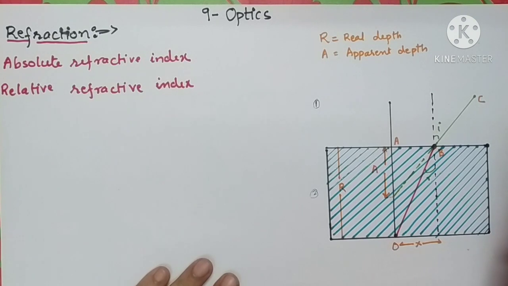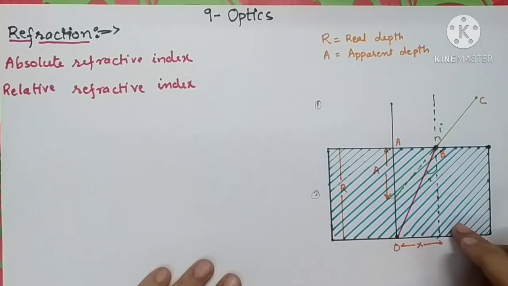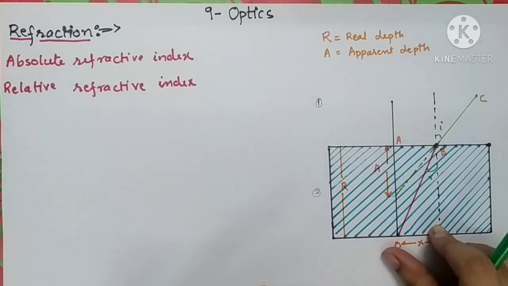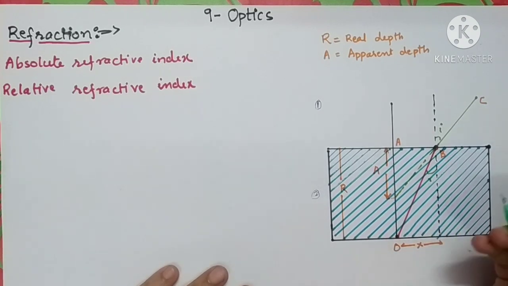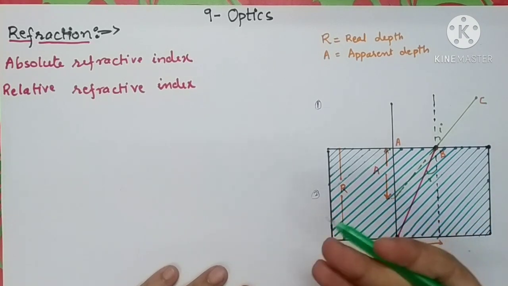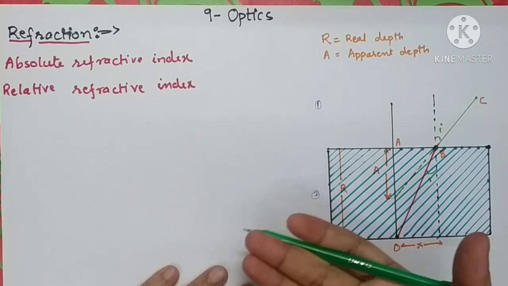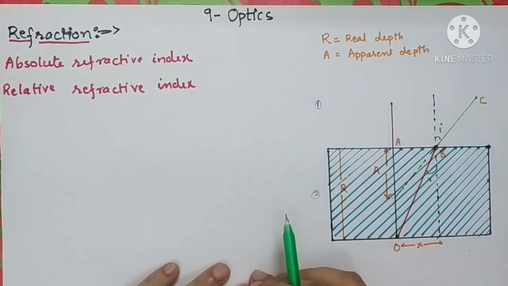You may consider various examples. Whenever we see the bottom surface of a pond from outside, the bottom of the pond will appear slightly raised from its actual depth. This is also due to the process of refraction.